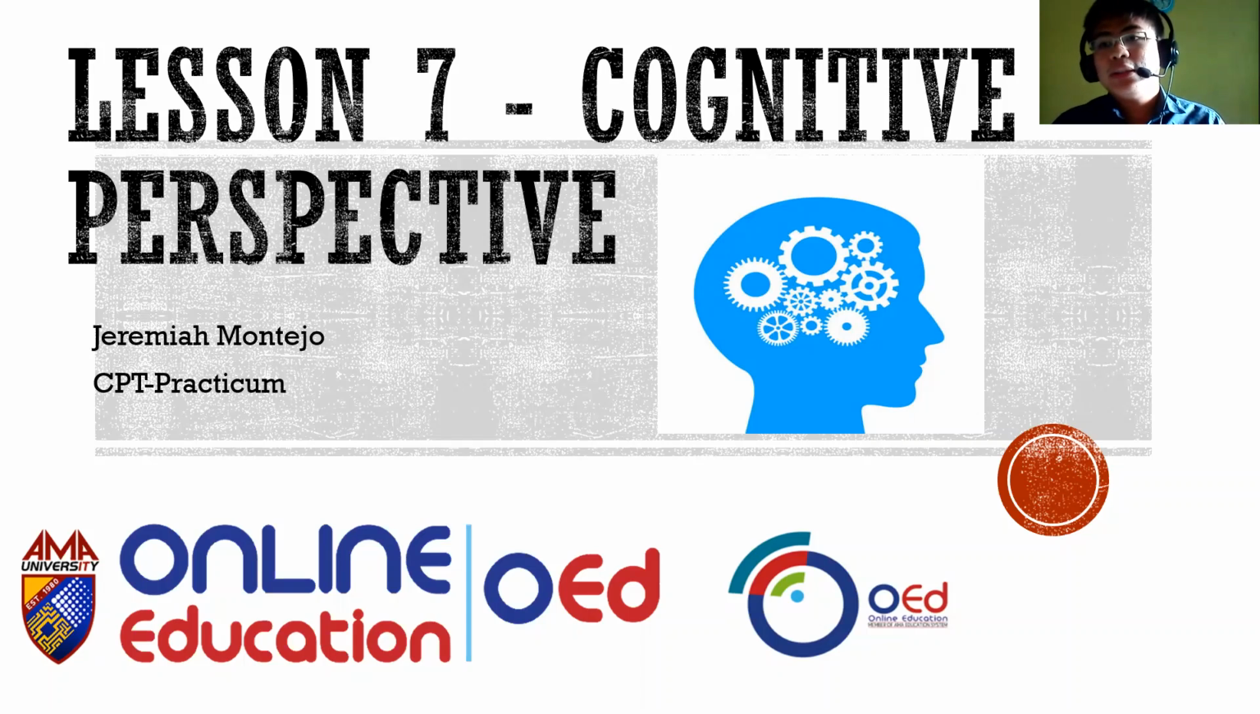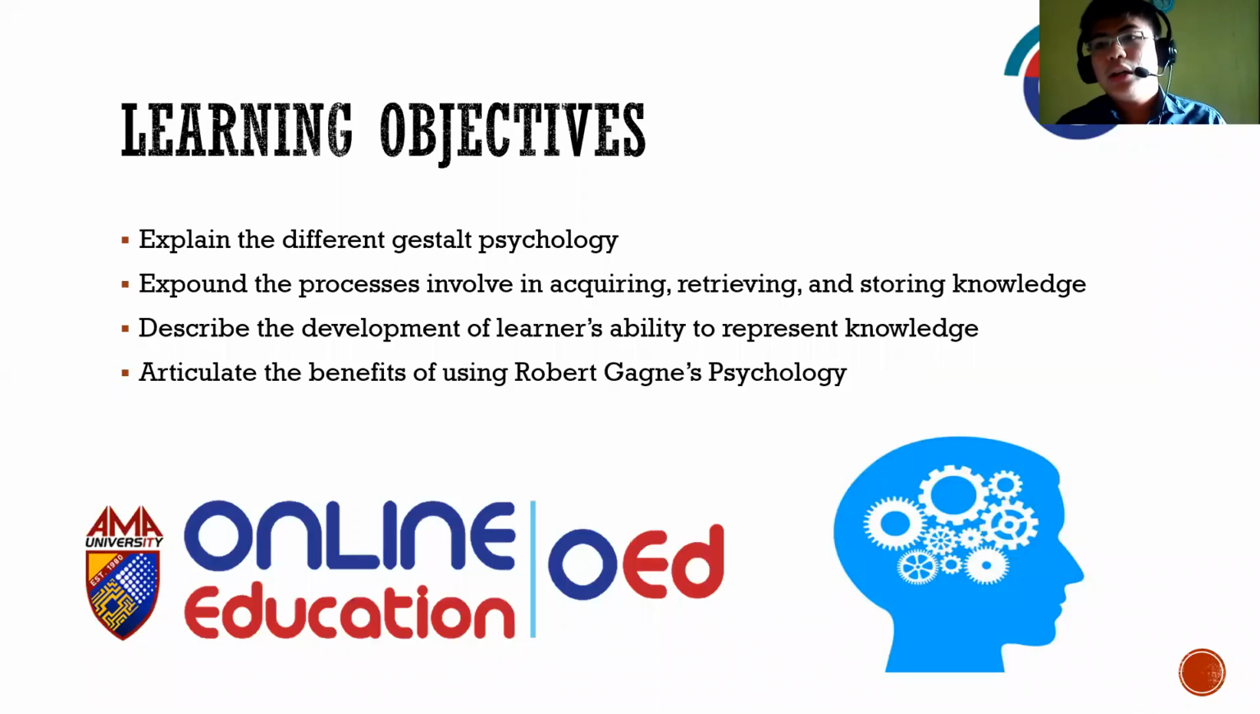So we will first discuss our learning objectives for this lesson. The first objective is to explain the different Gestalt psychology. The second one is to expound the processes involved in acquiring, retrieving, and storing knowledge. The third is to describe the development of learners' ability to represent knowledge. And lastly, we have to articulate the benefits of using Robert Gagné's psychology.